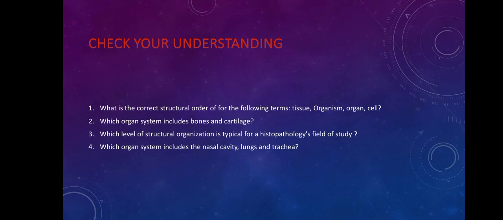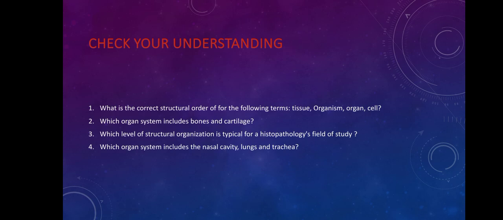So let us check our understanding of this brief video. Now, what is the correct structural order of the following terms? Tissue, organism, organ, cells. You can pause this video and try to answer that question. So the correct order is cells. From cells you have tissue. From tissue you have organ. From organ you have the organism that we are.